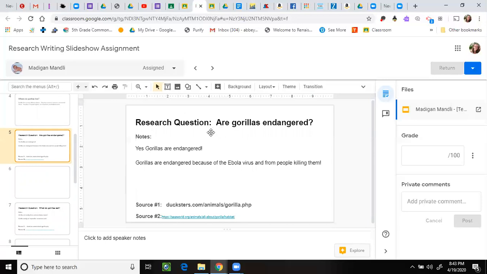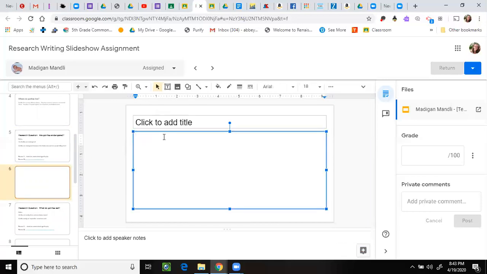Let's do one more together. This hardworking researcher found that gorillas are endangered. They're endangered because of the Ebola virus and because people are killing them. I'm going to click to my plain slide. I'm going to write, unfortunately, gorillas are an endangered animal. Notice, awesome fourth graders, that is not what was written on the other slide. That is not what someone else said. Those are my words. And you can add your own words to this part of our slideshow.